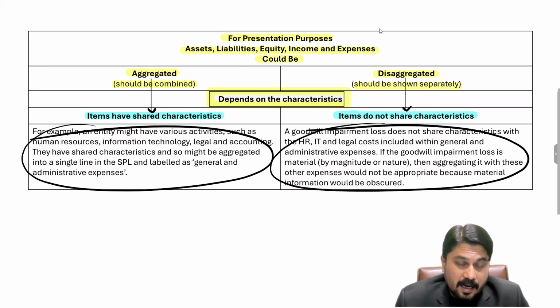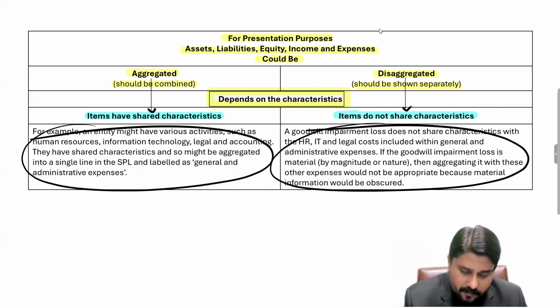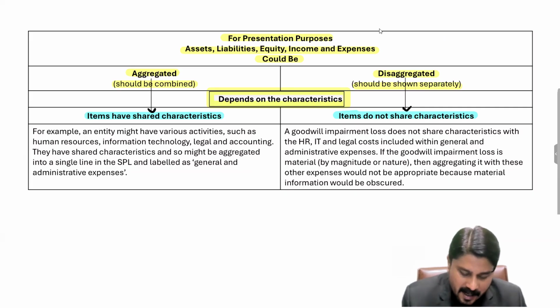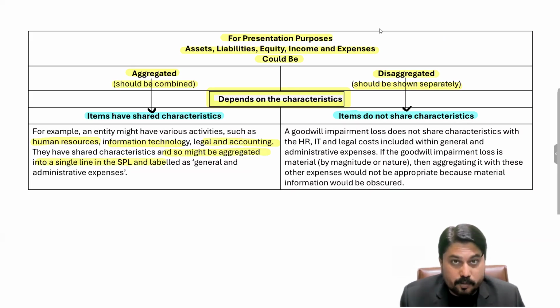But even if the staff is working in HR, or in IT, or in the accounting department, they are sharing characteristics. They have similar characteristics. So all of these costs, all of these expenses can be combined. The expense for HR, IT, and legal and accounting can be aggregated and reported.